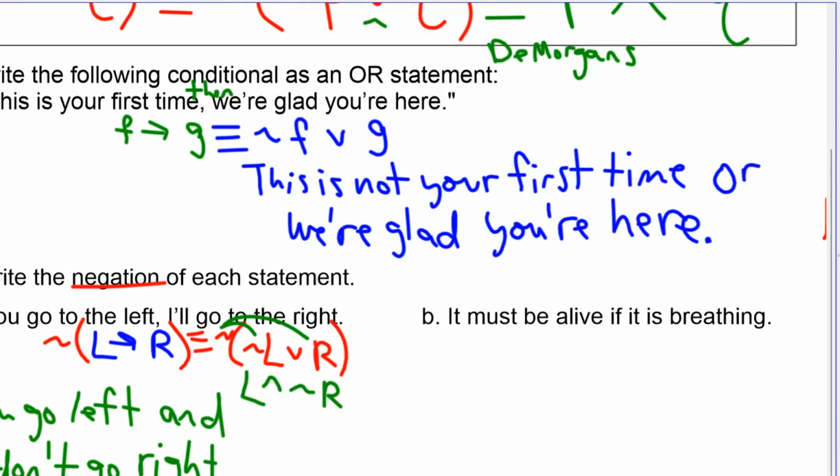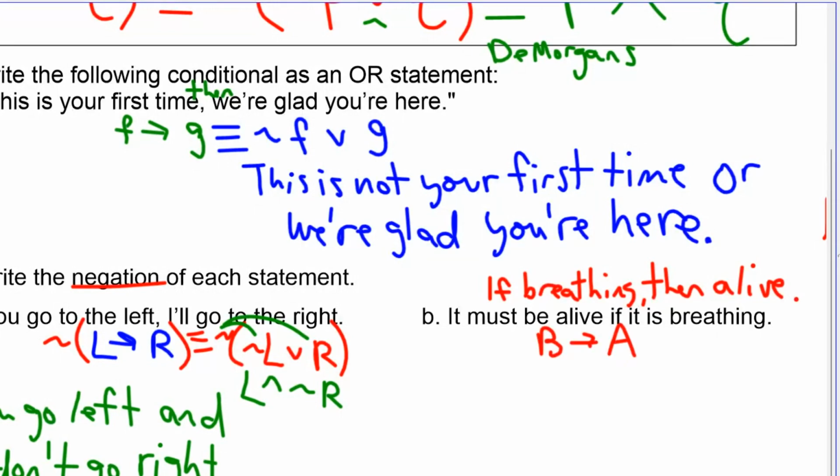Part B, it must be alive if it is breathing. Sometimes it's a little bit difficult to see it if it's out of order, but think about it as if it is breathing, then it's alive. I think it's very useful to put it in if-then order instead of backwards. Even though they mean the same thing, I just think it's easier to think about that way. If it's breathing, then it's alive. We want to negate that statement.